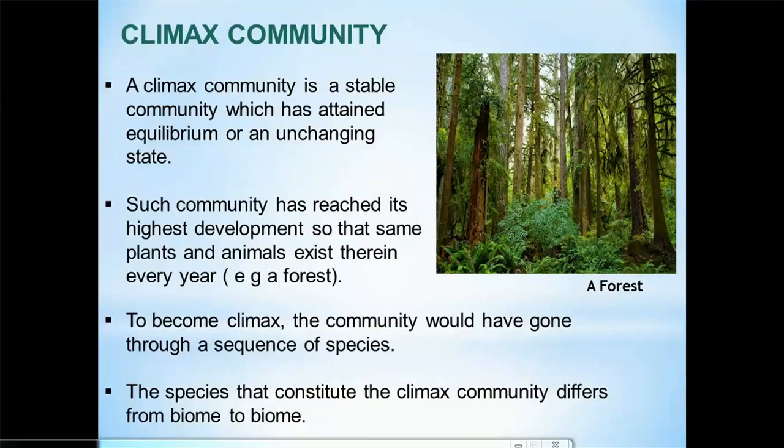Now, to become climax, the community would have gone through a sequence of species. That means, for example, the first year, maybe you have just a single species. But if that land is left for like 3-4 years, we have more species, and if it's left for 100 years, we have even more species. So that is what that is talking about. Now the species that constitute the climax community, they differ from one biome to another. So you can have a forest, a set of species in a forest might be a little bit different from that found on grassland and so on.